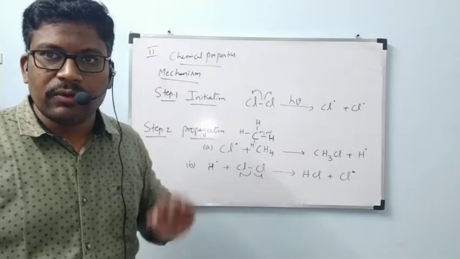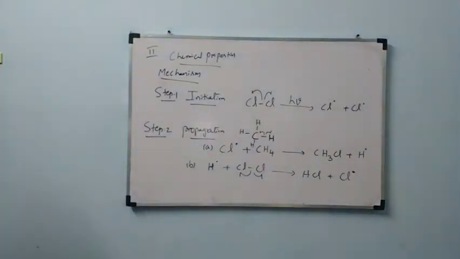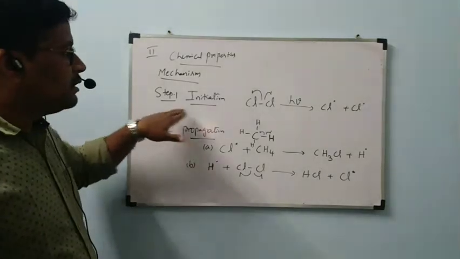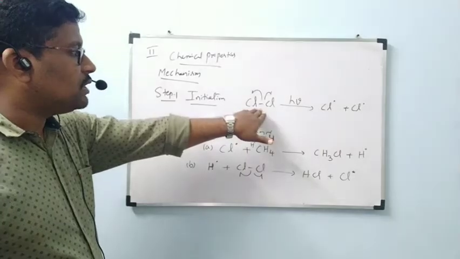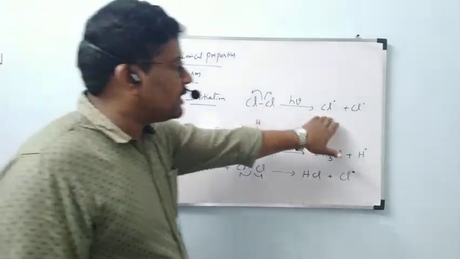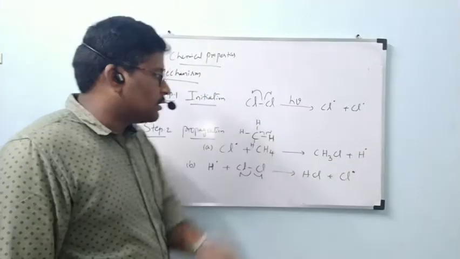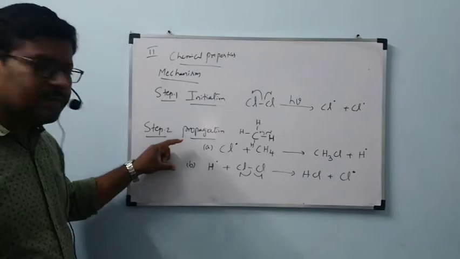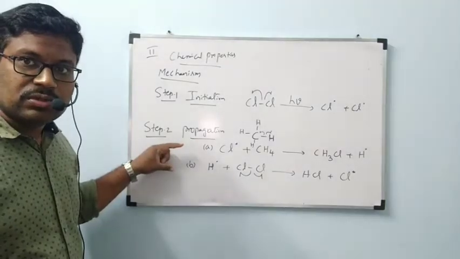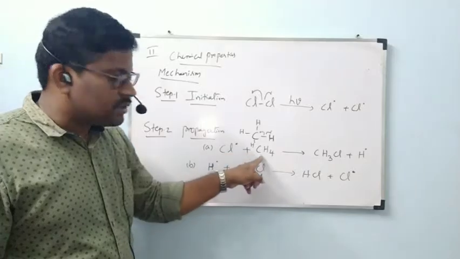Okay, till now note this down properly, all of you. I am repeating once again. Initiation, step 1. The chlorine-chlorine bond will be cleaved homolytically. Then we will get a chlorine free radical and a chlorine free radical. This is called initiation. Coming under propagation, two steps will take place continuously. Those two steps are: this chlorine free radical will react with CH4.